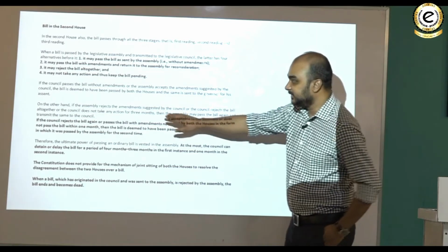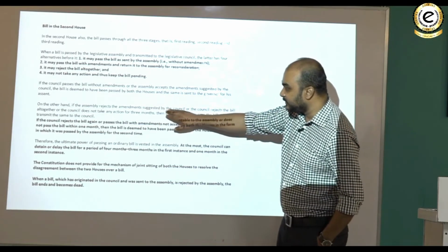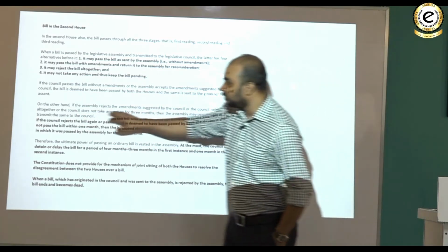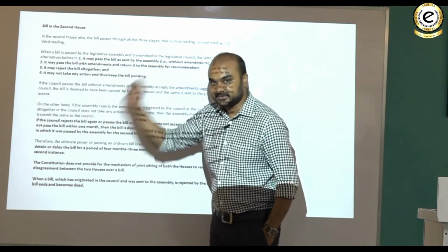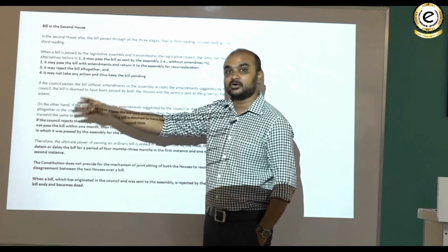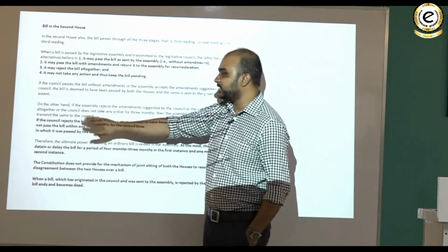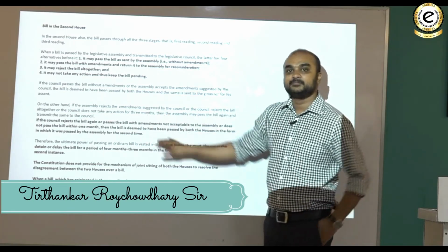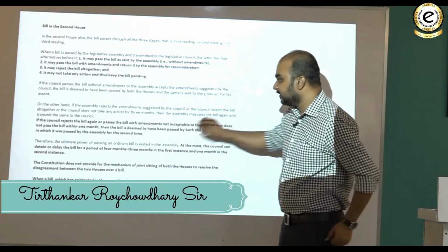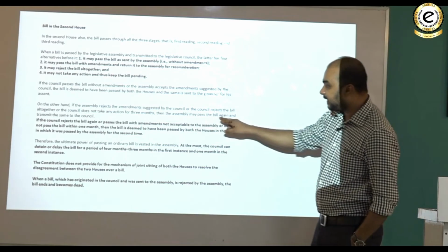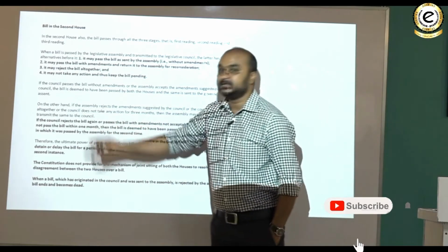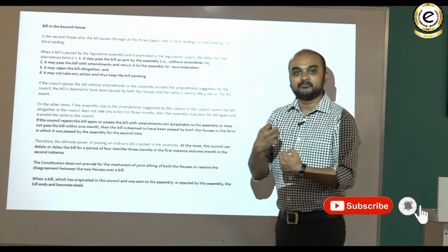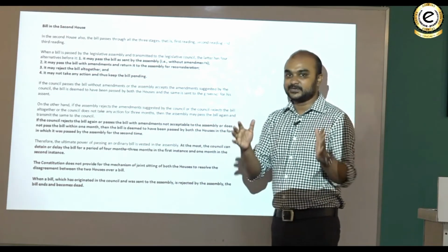But here you see, on the other hand, if the council rejects the bill altogether, or the assembly rejects the amendments made by the council, or the council does not take any action for 3 consecutive months, there in that case it was 6 months, then the assembly may pass the bill again and transmit the same to the council. So look here, here is this overarching power of the assembly. This is what we are saying.